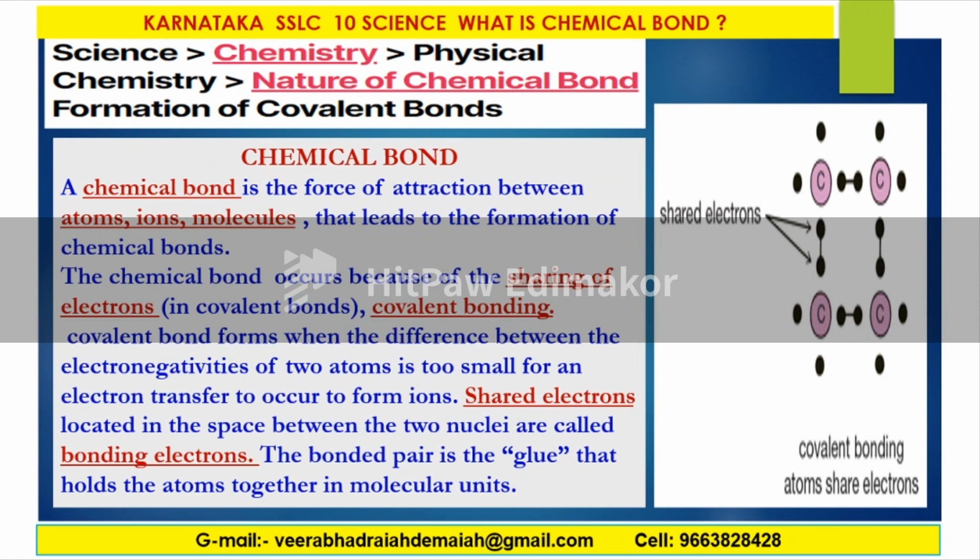Well, in this class today, chemistry, that is physical chemistry, the nature of chemical bond and the formation of covalent bonds. The important thing is that the electrons located in the space between the two nuclei during sharing are called bonding electrons. What are bonding electrons? There are some electrons in the space between. The bonded pair is the glue that holds the atoms together in molecular units.